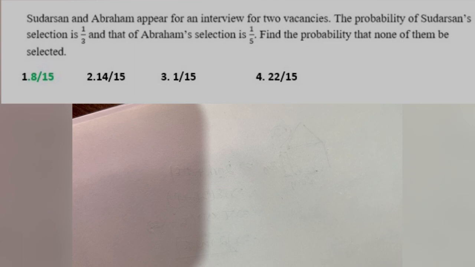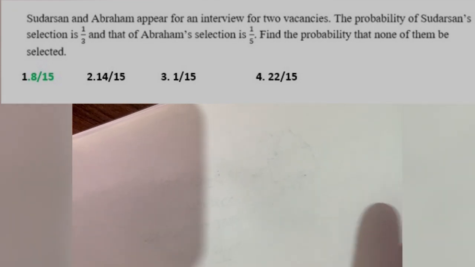It was a probability question. The question says that Sudarshan and Abraham appear for an interview for 2 vacancies. The probability of Sudarshan's selection is 1 by 3 and that of Abraham's selection is 1 by 5. Find the probability that none of them is selected.